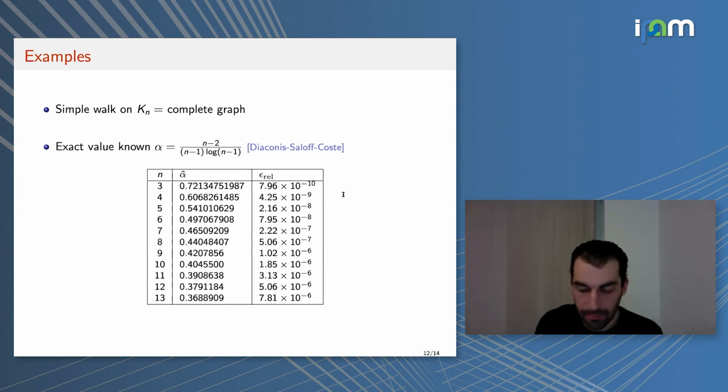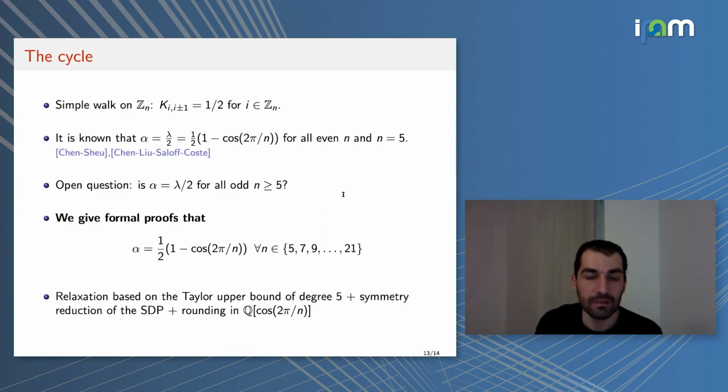The second example is a case where the Log-Sobolev constant is unknown. This is the case of the cycle. On the simple random walk on the cycle, the Log-Sobolev constant is known for all even n and for n equal to 5. And it is an open question whether the Log-Sobolev constant is equal to lambda over 2 for all odd n bigger than 5. Using our method, we managed to give a formal proof of this for all odd n up to n equal to 21.